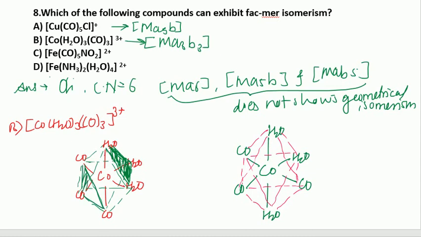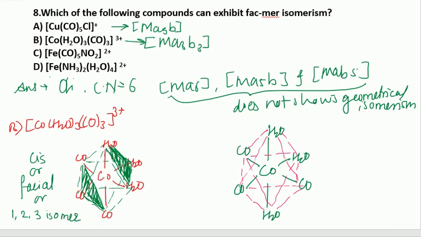I am going to darken it with the green color. This is another triangular face. This isomer is called a cis, or it is also called the facial isomer. In short, it is written as FAC, face, or it is also called a 1,2,3 isomer. 1,2,3 isomer.